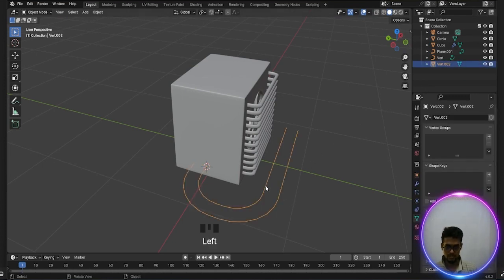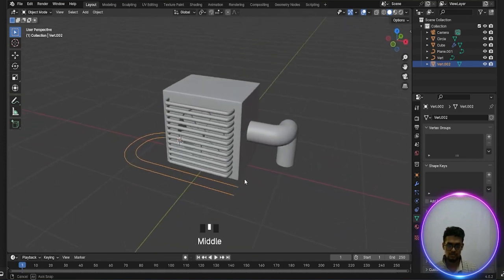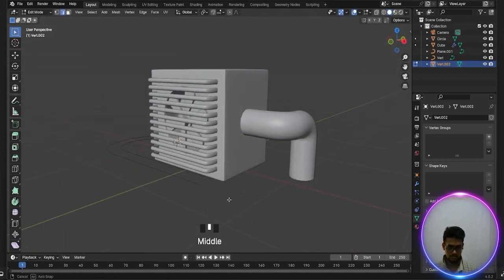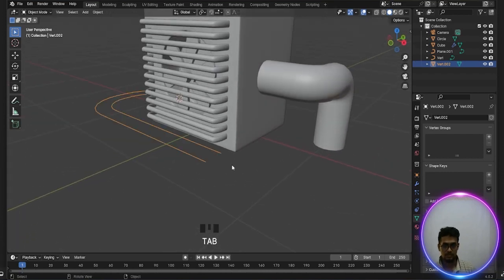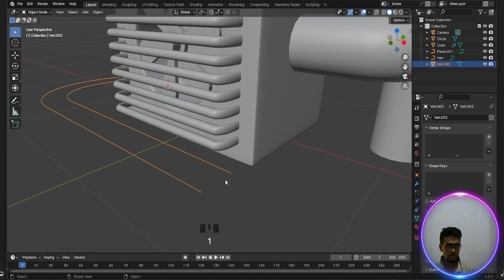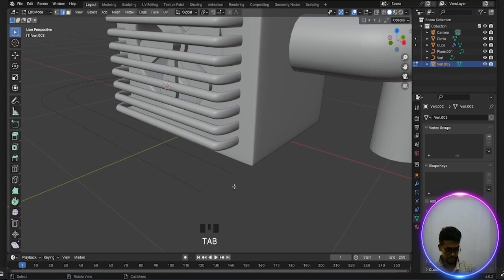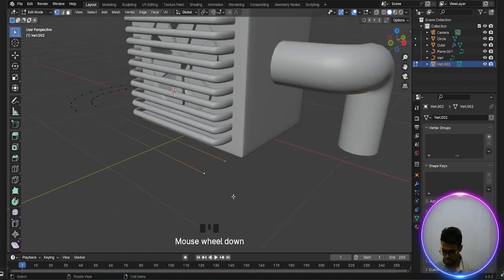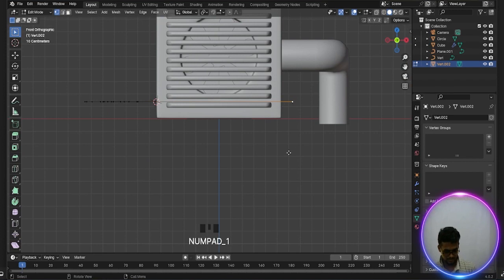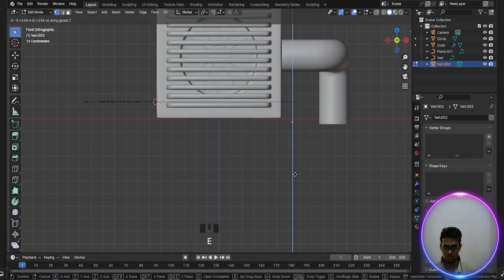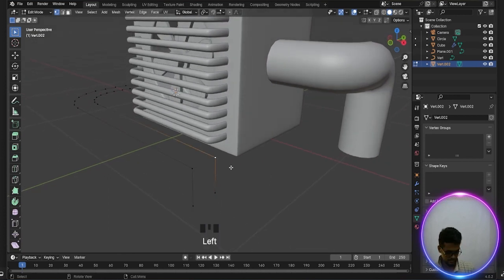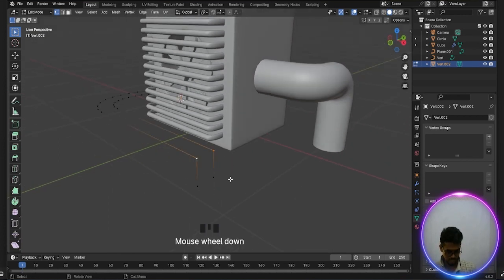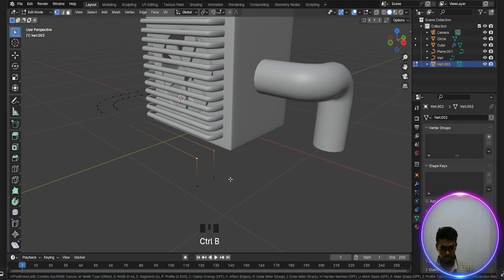Now select this one and now go to the edit mode tab and press 1, tab and press 1, select this one and this one, press 1 and press E and Z and extrude. Okay, done. Now press this vertex and this vertex, Ctrl B and V.